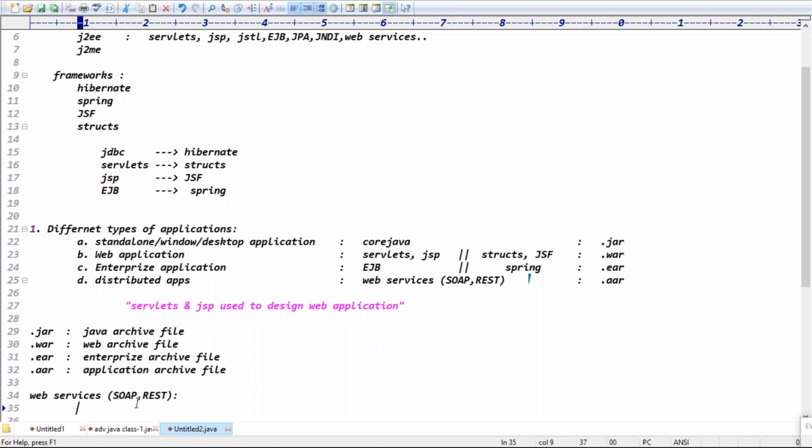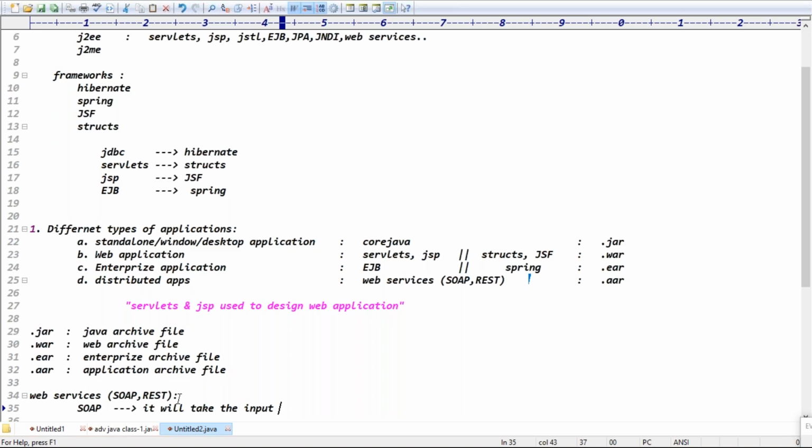Exactly. Web services, in the sense, is like one service, guys. They're designing one service, like payment gateways, WhatsApp services, chat messages, or account activation services. They're creating one service basically. The main difference between the SOAP service and the REST service is, in SOAP they are creating one service which is based on SOAP, which will take the input.